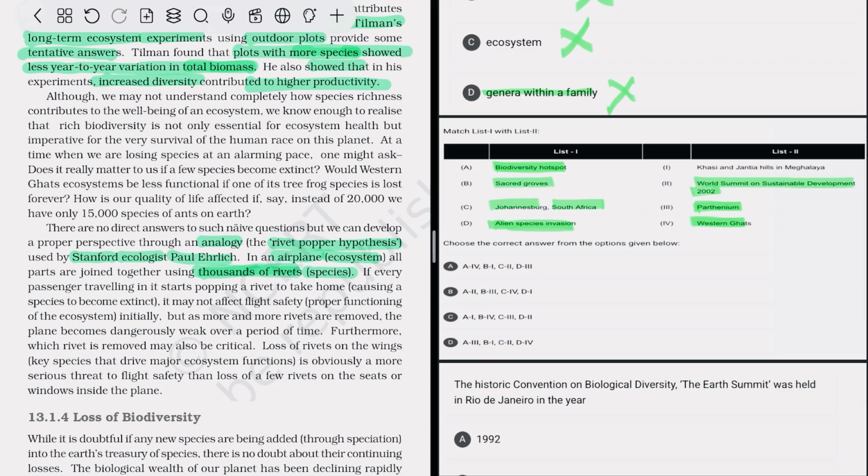And the Sacred Grove is in the Khasi and Jaintia Hills in Meghalaya. So the option is A 4, B 1, C 2, D 3. So option A is correct.